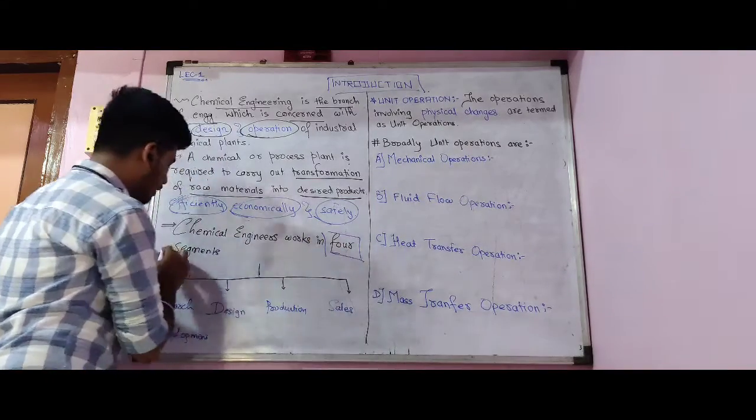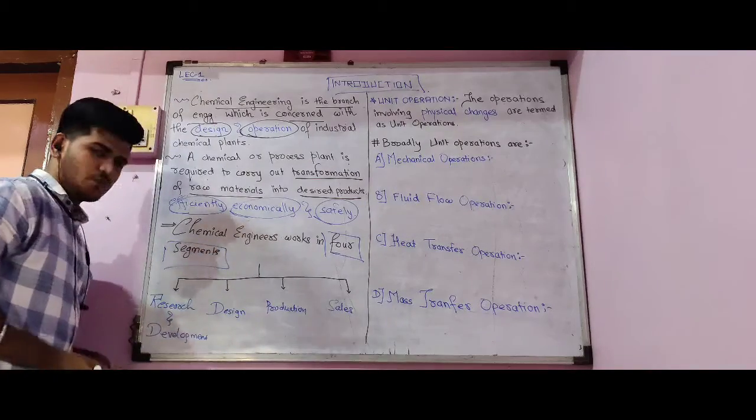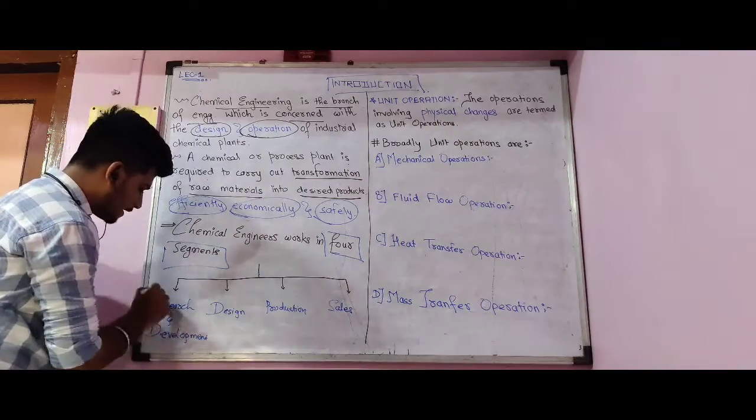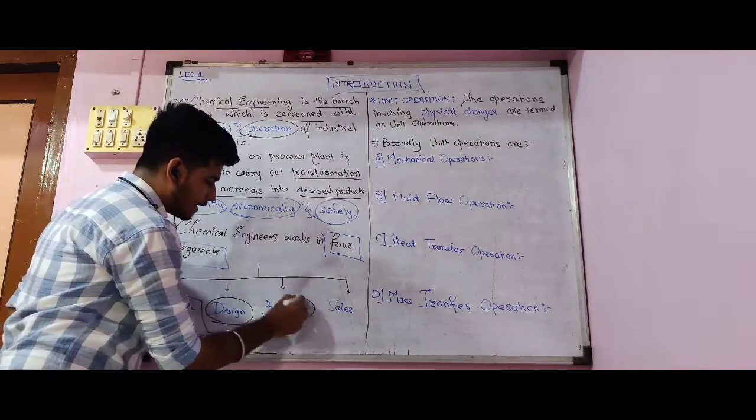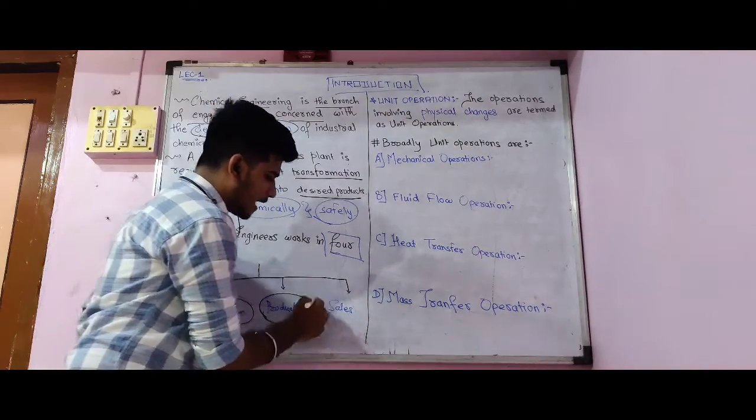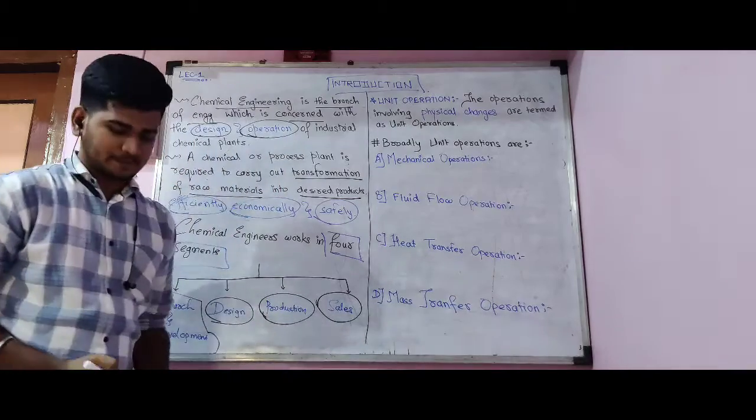A chemical engineer works in 4 segments. So which are they? First one, that is the research and development. Second one, that is the design sector. And third one, production sector. And the last one, that is the sales sector.